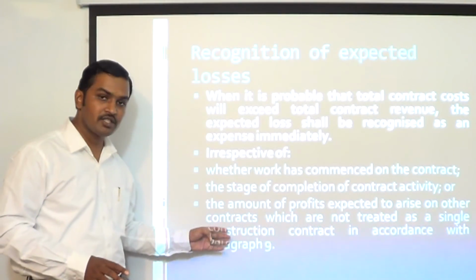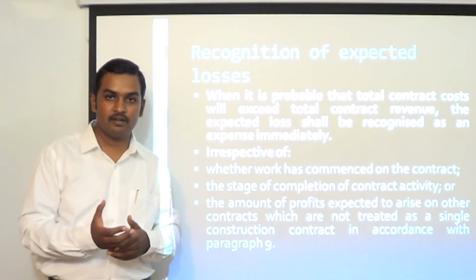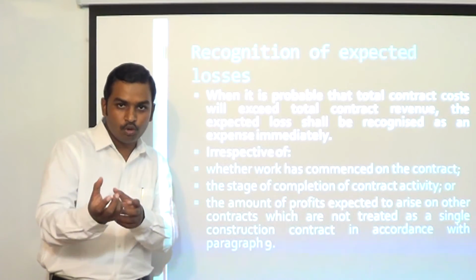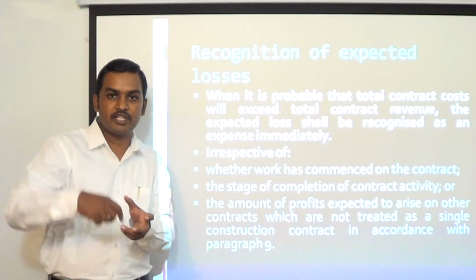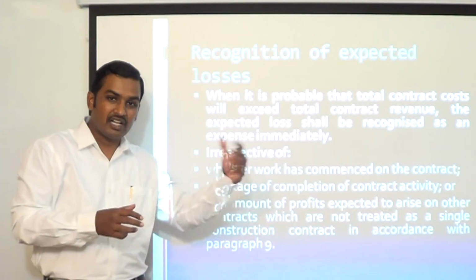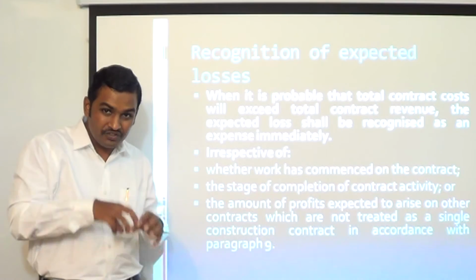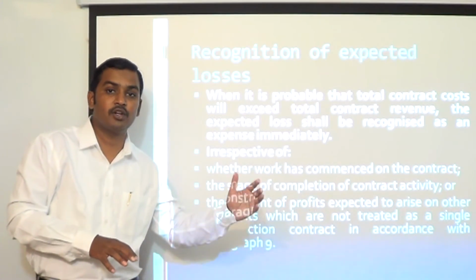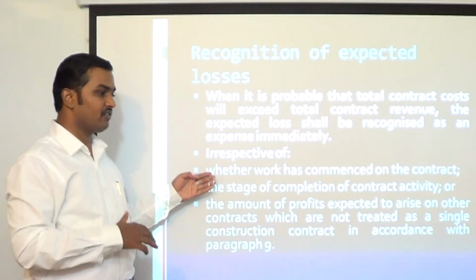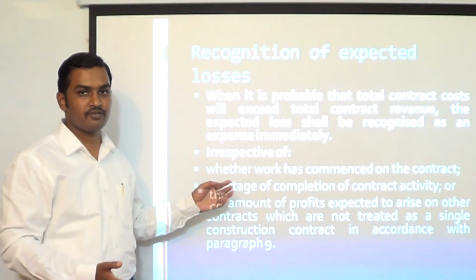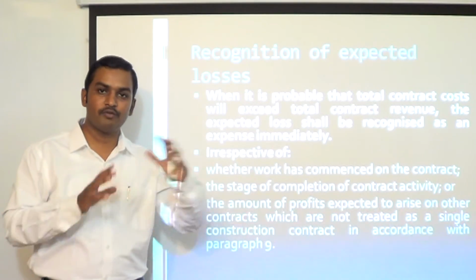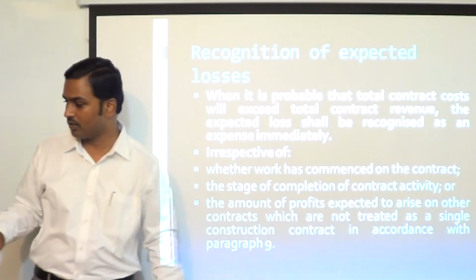Third situation, a contractor may argue that on one contract I am going to get a loss, but on other contracts I am going to get a profit, hence I am not going to provide for the loss on a particular contract. This argument will also not be accepted. Even though you may get profits on other contracts, if you expect to get a loss on this contract, you have to provide for it irrespective of whether you are going to get profits on other contracts or not. So irrespective of whether work has commenced or not, irrespective of stage of completion, irrespective of whether other contracts are going to make profit, if you expect that there is going to be a loss, you have to provide for it immediately. There is no exception provided to this rule.